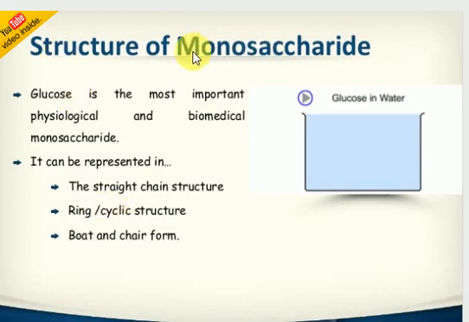Mono means single sugar units. Glucose is very important for maintaining our biological system. Actually, if you take any food material, it is first converted into glucose. Glucose is absorbed through the blood system and converted into energy. Let's go to the next one.